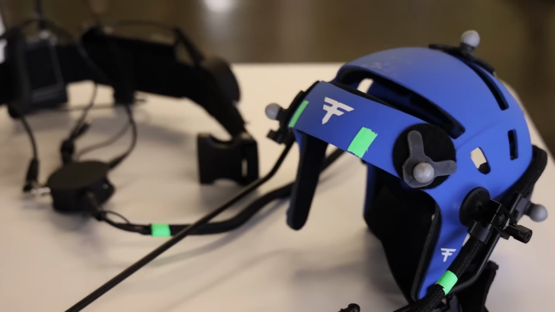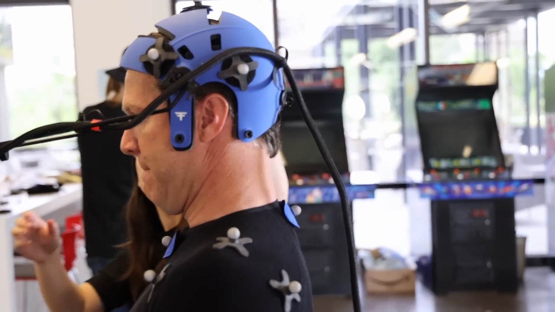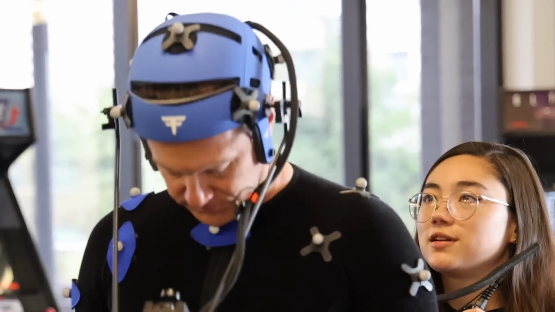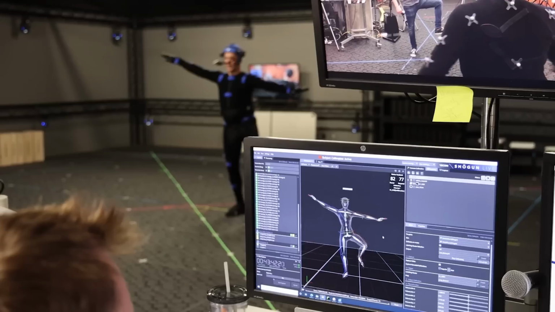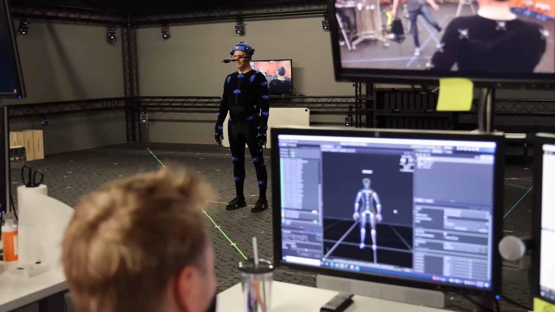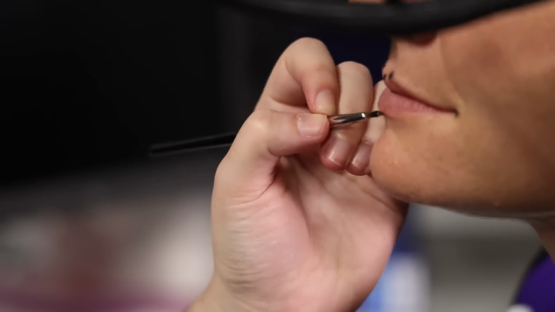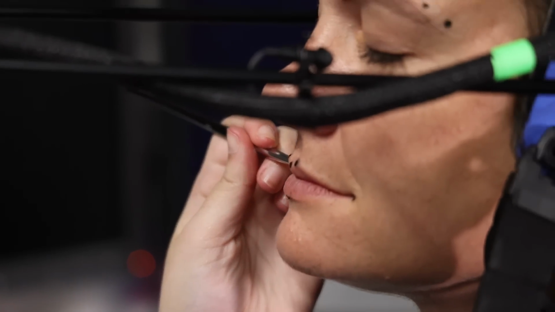With the help of the new Mark IV Faceware helmets and gear, we are able to consistently and comfortably capture our talent's great performances without us getting in the way as much. Our head-mounted cameras capture our talent's facial movements at 60 frames per second, synced by timecode to the Vicon body tracking that is happening simultaneously. With the stability the Mark IVs provide and some facial dots, we never miss a frame when it comes to tracking and later retargeting all of our facial performances.